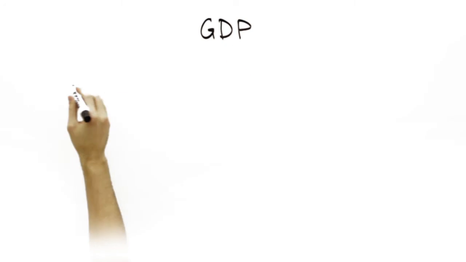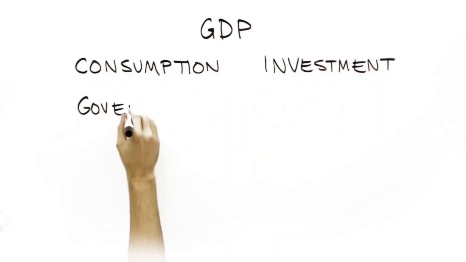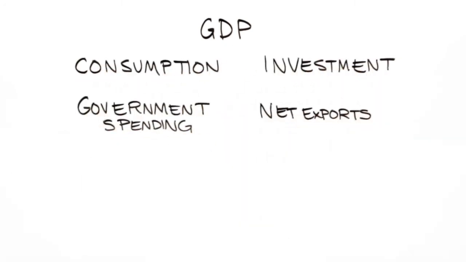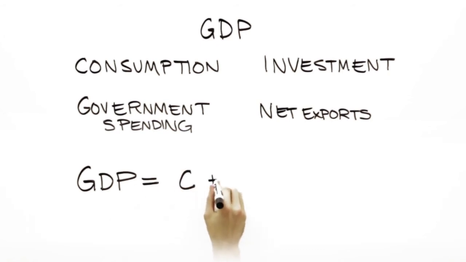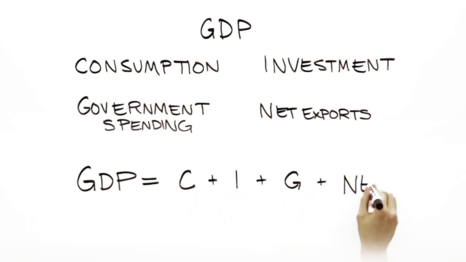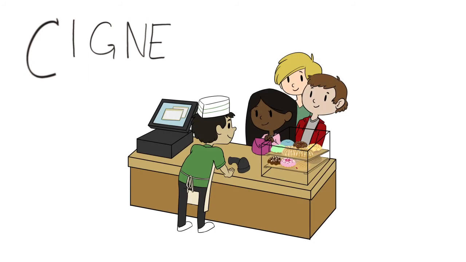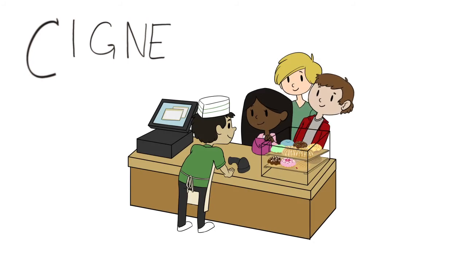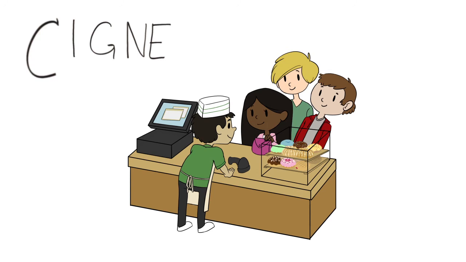We take this more detailed look by parsing out the GDP into consumption, investment, government spending, and net exports. GDP equals C plus I plus G plus NE. If a country has a big C, level of consumption, relative to I, investment, and G, government, then we know there is a big opportunity in consumer goods, and knowing the consumer's needs and preferences are paramount.